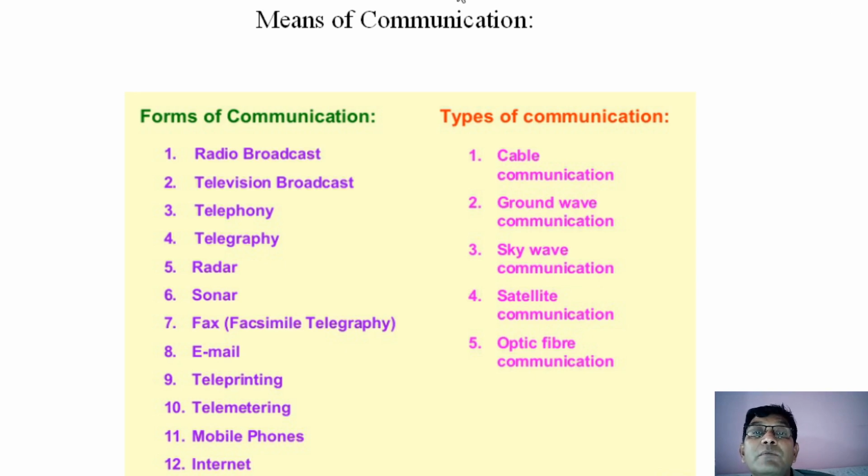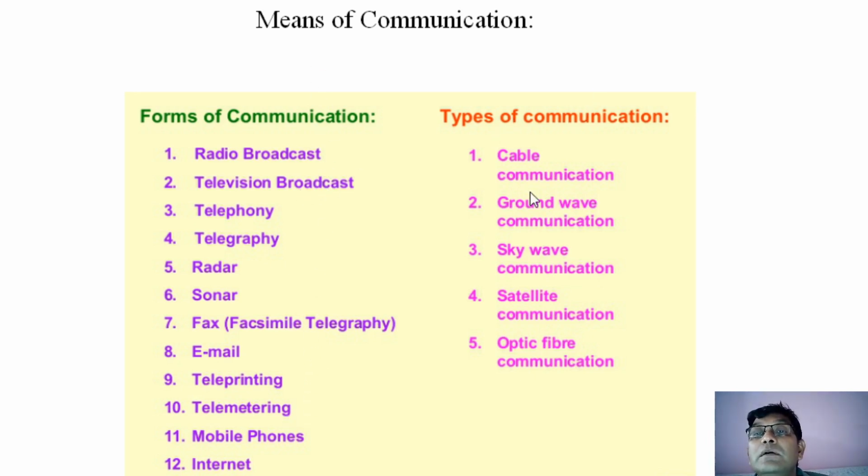So here the forms of communications are given. You can go through these forms of communication such as radio broadcast, television broadcast, then telegraph, radar, sonar, fax machine. Fax machine also plays a very important role. Nowadays fax machine is absolutely outdated, you can say, because everything is sent in the form of PDF files with the help of email and internet. So in this way, these are the forms of communication.